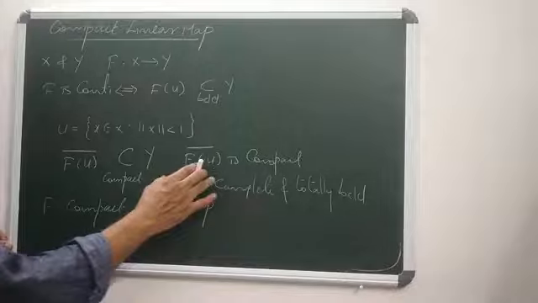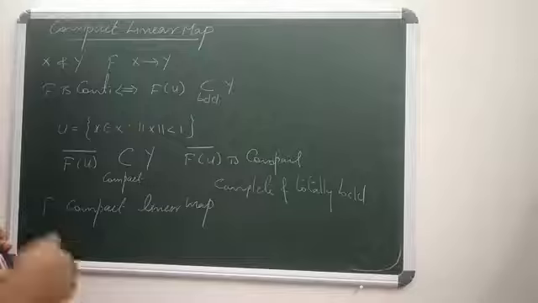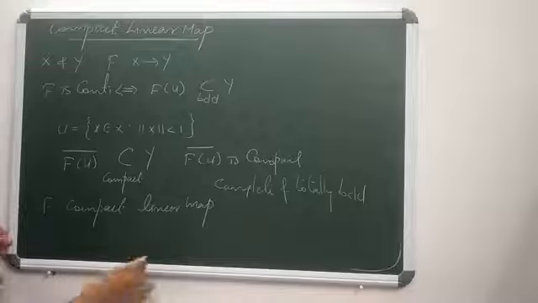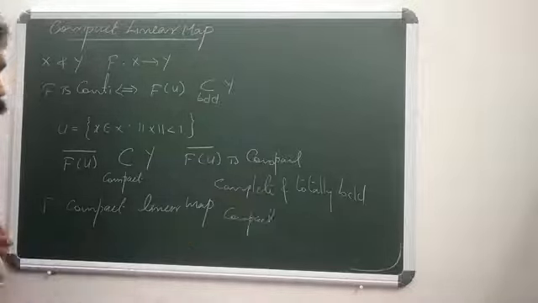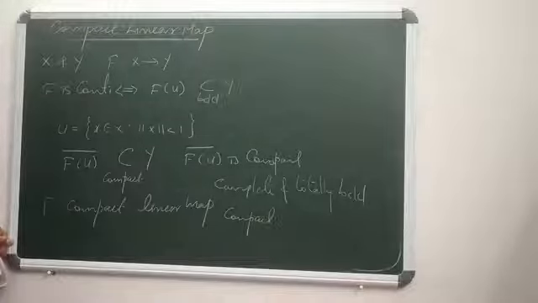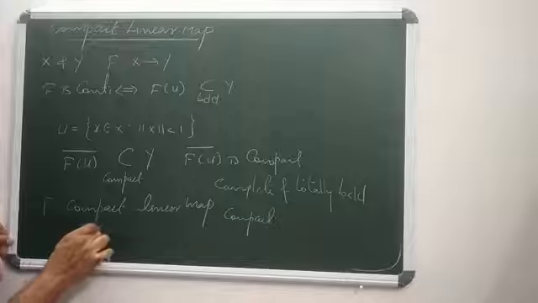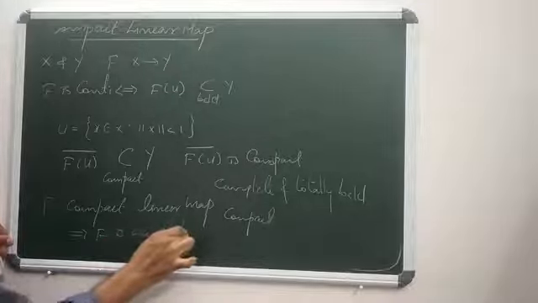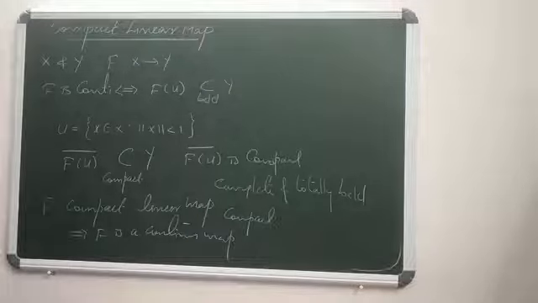So the closure of f of u being compact means it is totally bounded, hence bounded, so the continuity is always preserved. So compactness always implies continuity. If f is a compact linear map, then f is continuous.